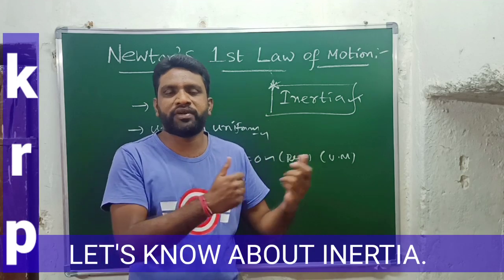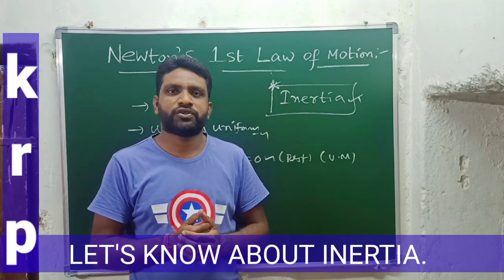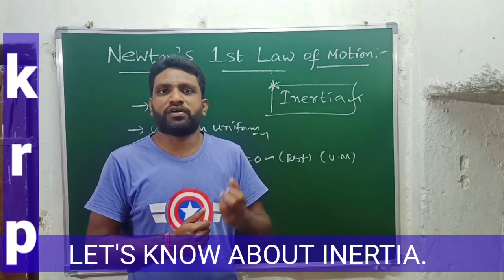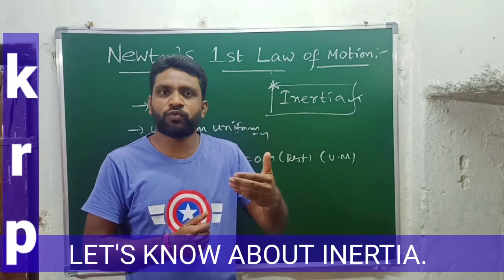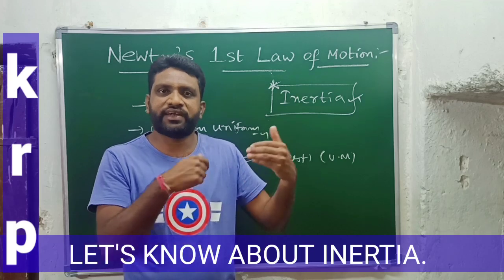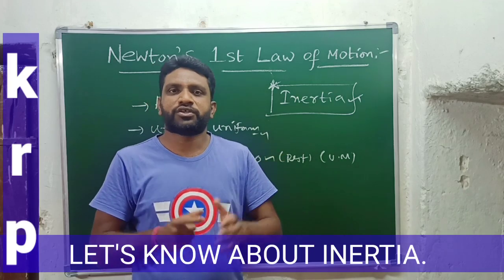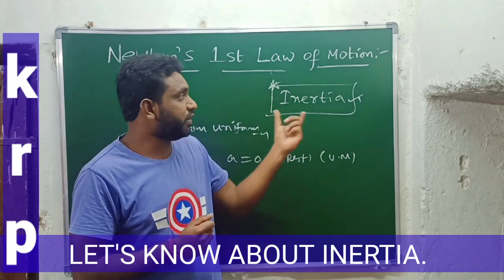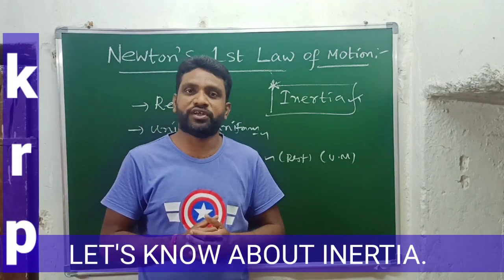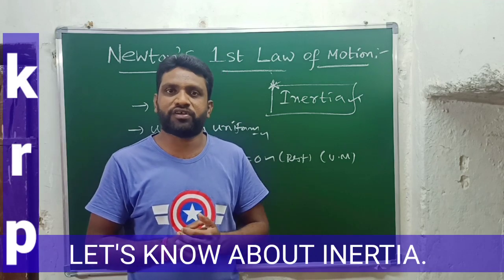Does the truck move immediately? No, it does not move. Why? Because of its mass, because of the inertia of the truck, it always tries to oppose the force acting on it to change its position. This natural tendency of an object is said to be the inertia of that object.